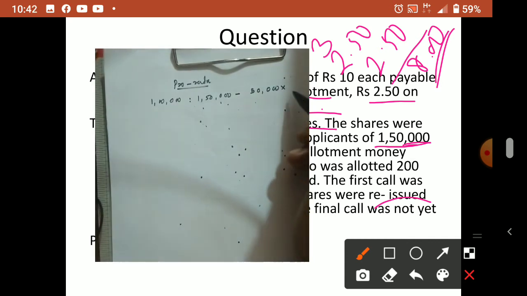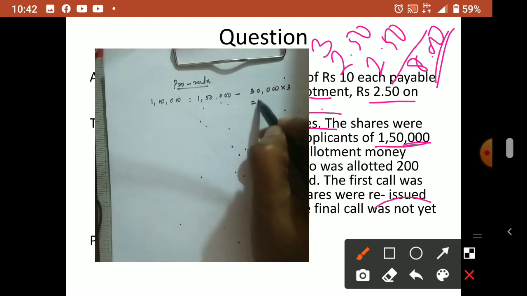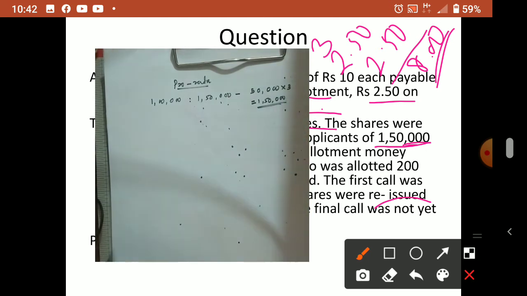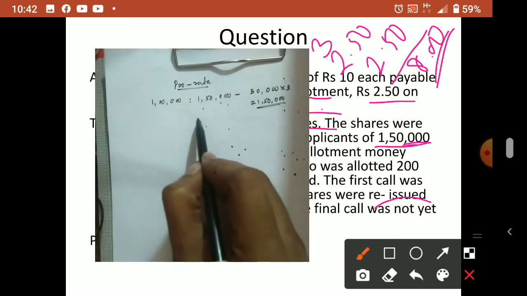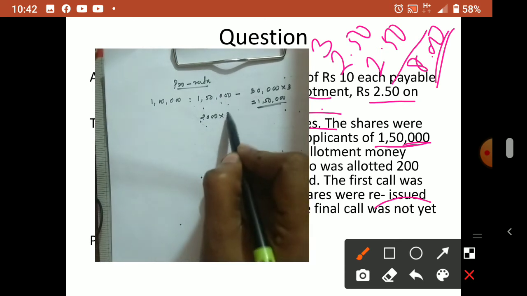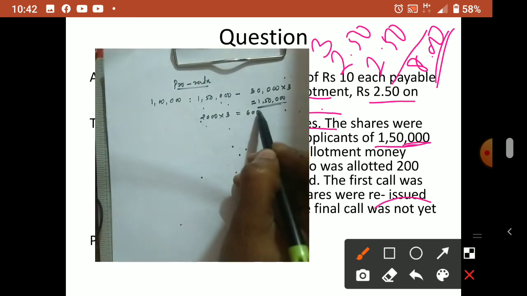Okay, so excess money means 50,000 into application money. So application money is 3. So 1,50,000 rupees excess is there with the company. Okay. Now what is the rejected one? Rejected 2,000. So 2,000 into 3, 6,000 rejected.